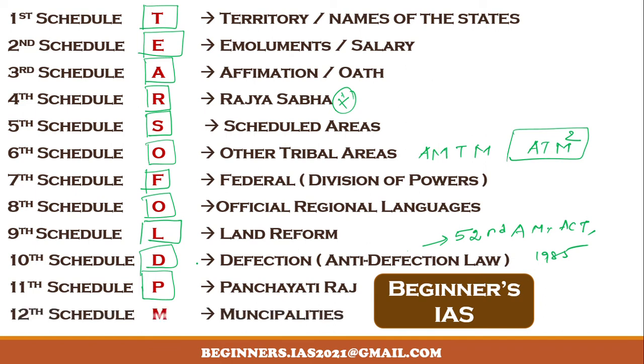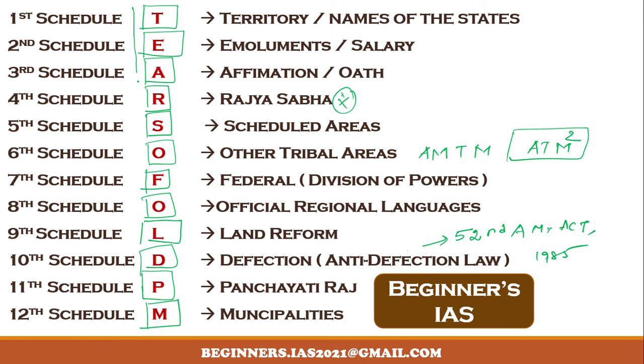See, the 12th deals with municipalities. It was added in the year 1992 by the 74th Amendment Act. This also deals with the powers, authorities, responsibilities of the municipalities. It has 18 matters. See, in short, let us see the simple trick. So kindly remember all the boxes marked out here.